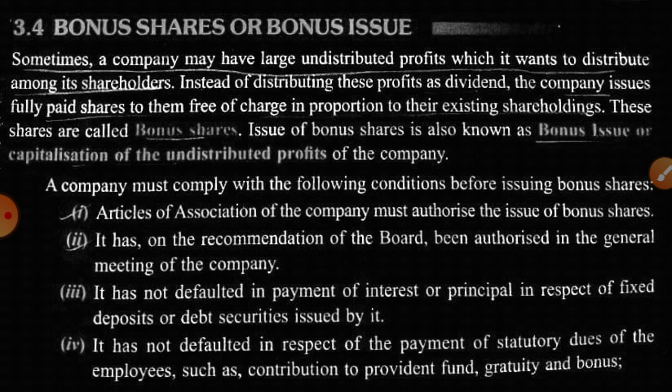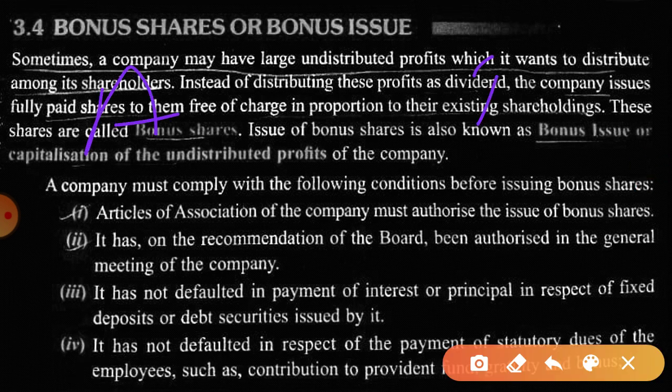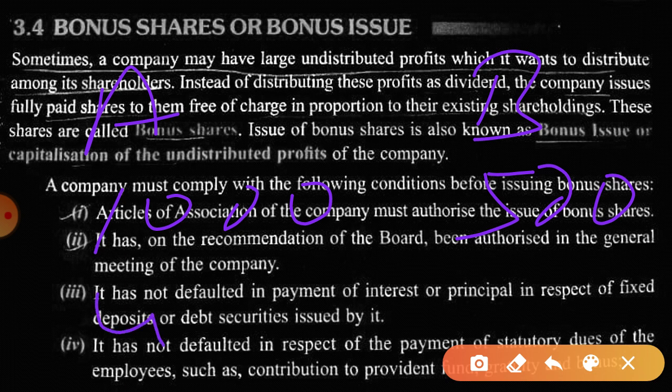For example, if A is having 1000 shares, B is having 500 shares, and the company says that they are going to issue bonus shares to every shareholder in the ratio 4:1, that means for every 4 holdings, 1 share will be given. So how many bonus shares will be given to A?